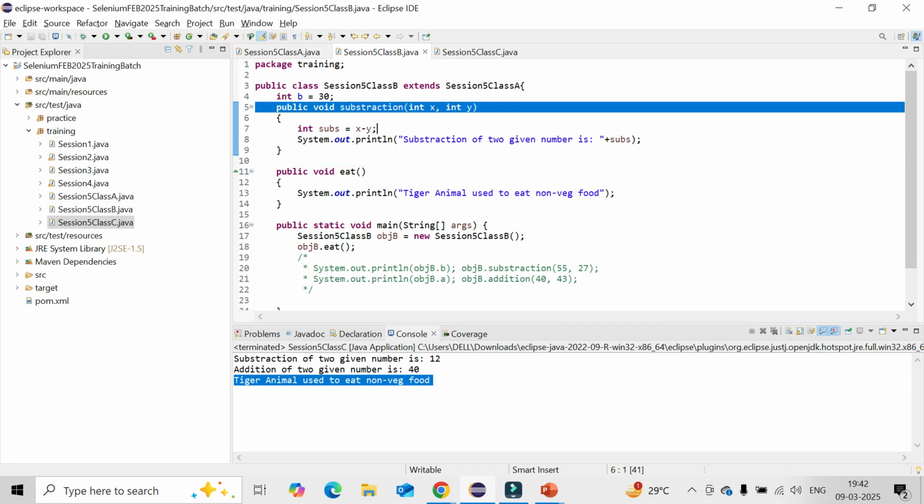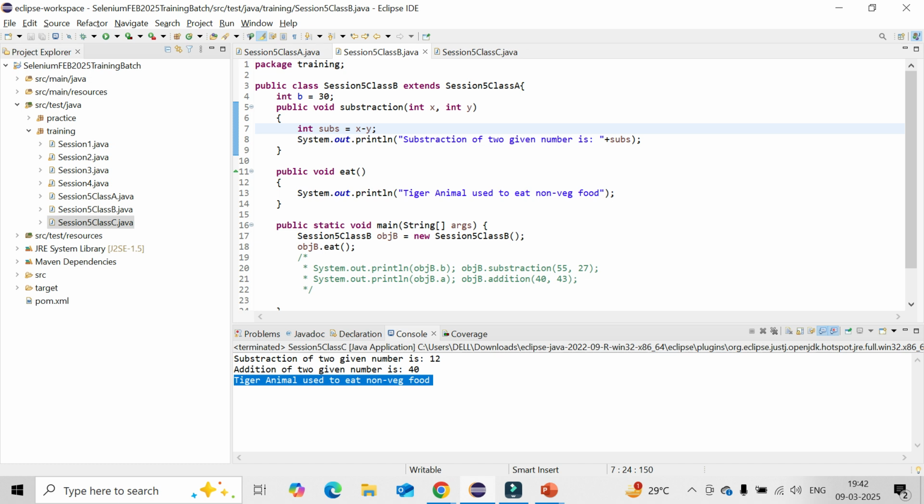And what is the benefit of this inheritance? That part I am clearly telling, right? In case you want to use it, write all the methods in the parent, then you don't need to write it again. Once you establish the relationship, then automatically all the properties, all the fields, everything you can use.